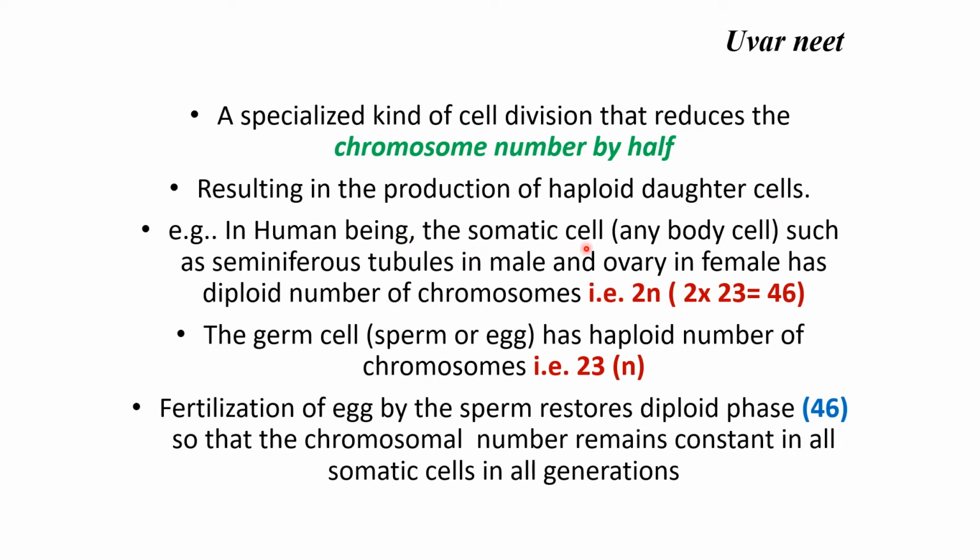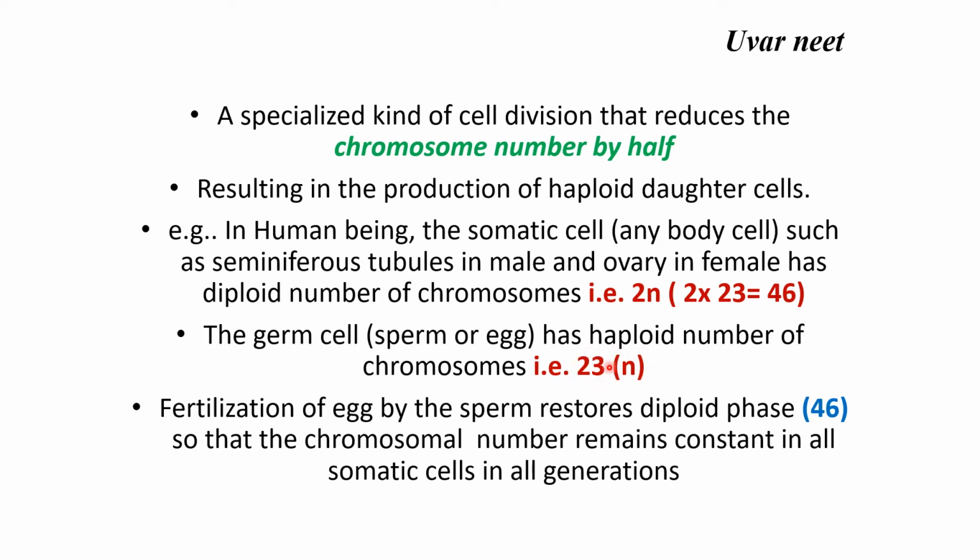Let us take an example in human beings. The somatic cell, that is any cell in the human body, let us say in the seminiferous tubules in a male or the ovary in a female. What is the number of chromosomes? It is diploid, 2n, 2 into 23, 46. The germ cell, whether it is sperm in a male or egg in a female, has the haploid number of chromosomes, that is only 23, 1n.